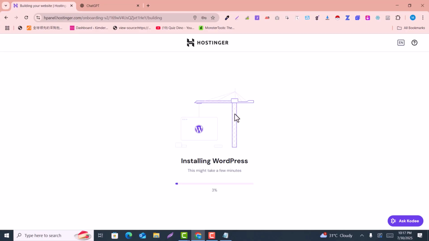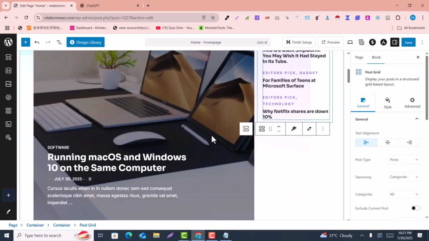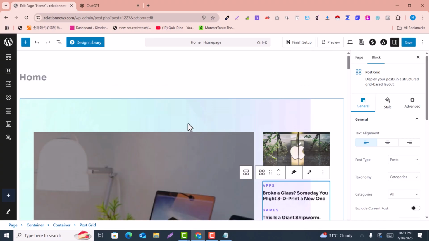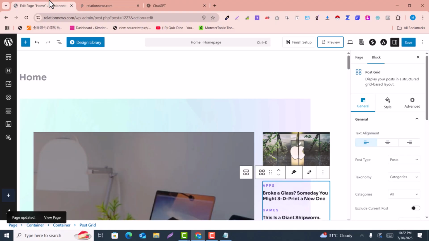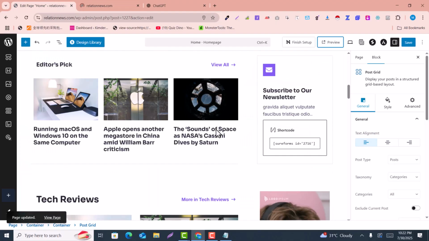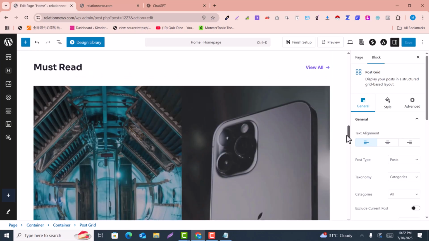It is installing WordPress. It can take a few seconds or 1 minute, so you need to wait. Now WordPress has been installed. As you can see, this is the layout for the home page, for example, and if you click on save, it directly opens the home page design. And here if you click on preview, you can preview the home page style as well. Now there is dummy data.